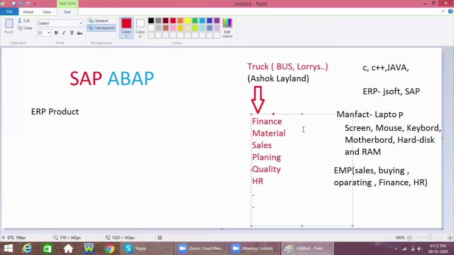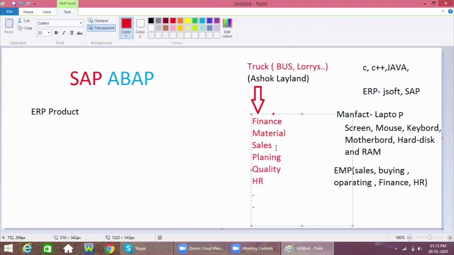So they maintain those details, like to whom they are selling their products and how much amount they are getting from vendors. The sales people do their job of selling the products as well as buying the raw materials from the vendors.